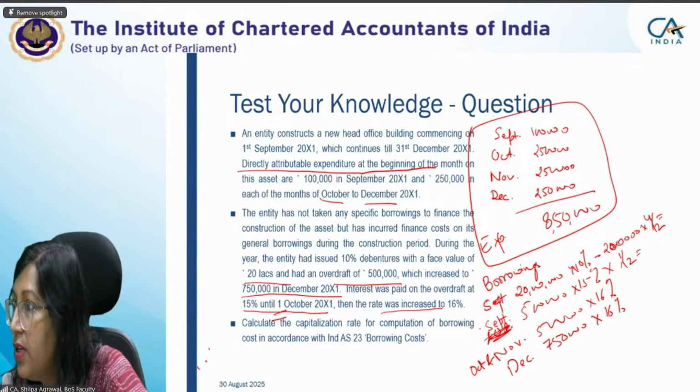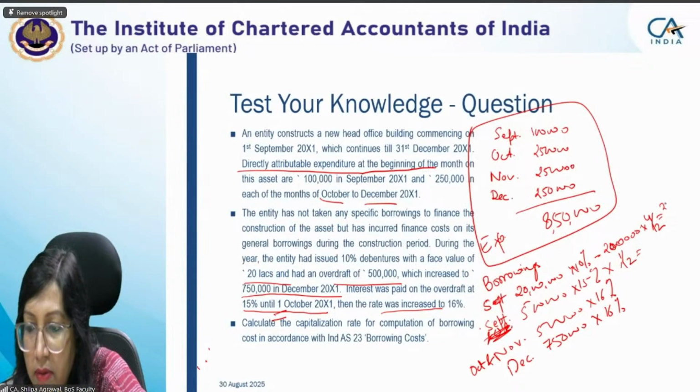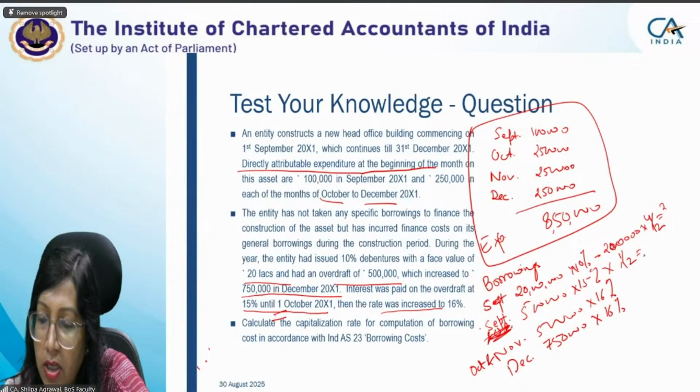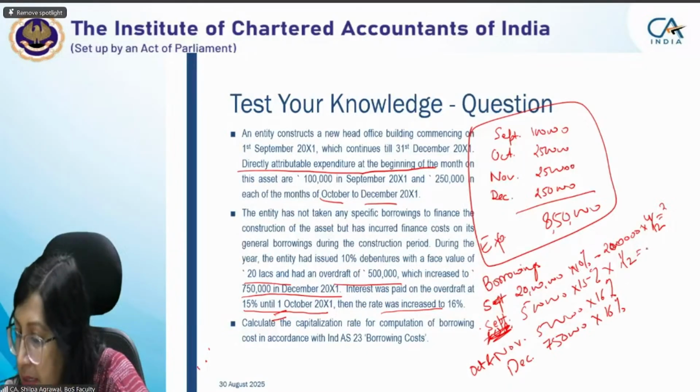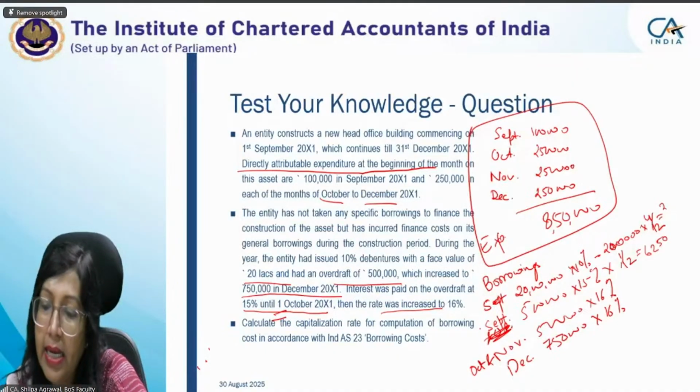For which figure are you saying? September, for the overdraft, 5 lakh into 15% into 1 by 12. Okay, you are talking about the overdraft value. Please tell me the figure again. 6,250. Okay. And what about the debenture, 20 lakh into 10% into 4 by 12?